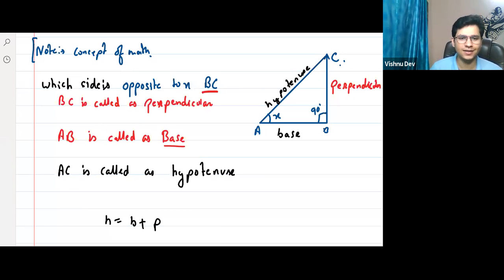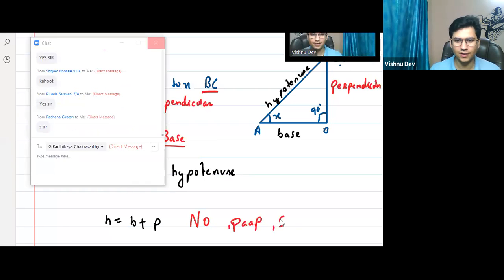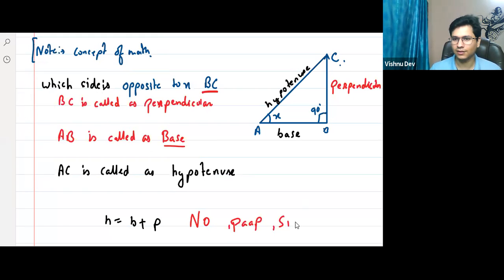Can I say this? Tell me, can I say this? Hypotenuse is equal to base plus. No, right? Very good. No. Sir, no, big no. No, sir, no. This is paap, sir. This is sin. Yes or no? This is sin. This is wrong. We should never write this.